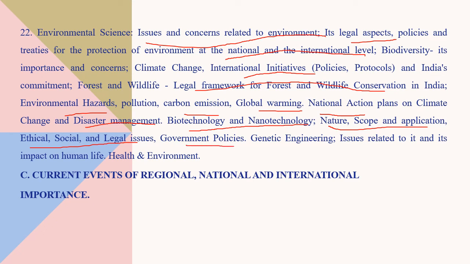So what are the government policies regarding all this? And another important thing is genetic engineering. What issues related to it and its impact on human life, health and environment.